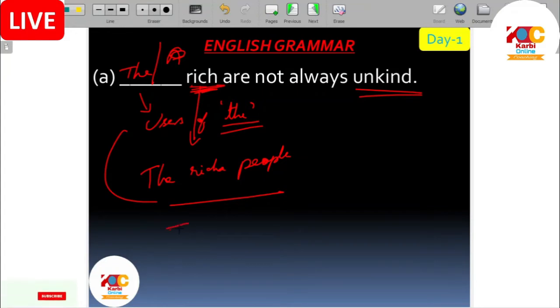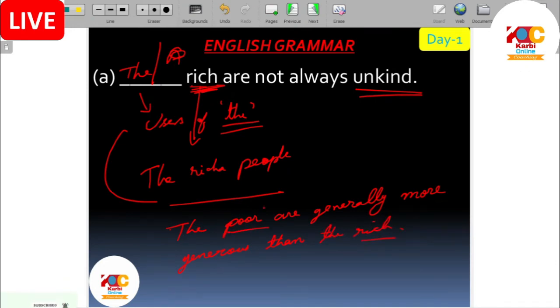Similar example, I have another example here. The poor are generally what? More. We are comparing. More generous than the rich.